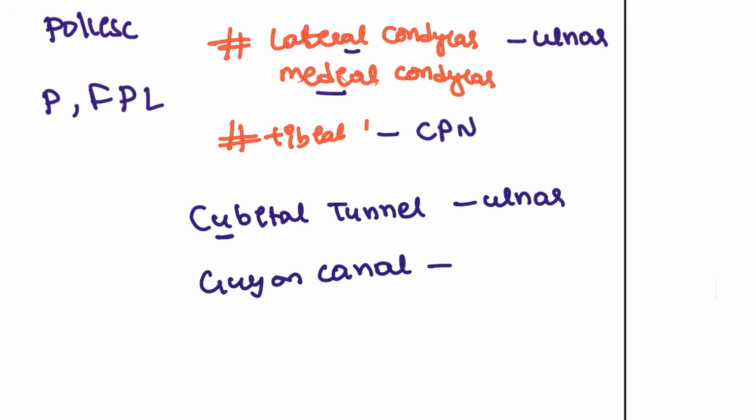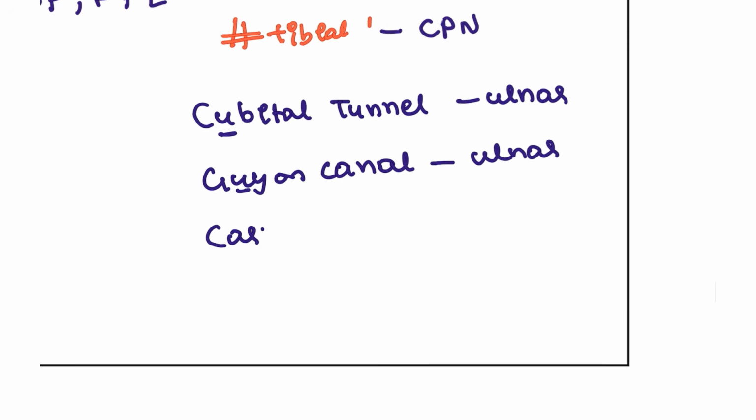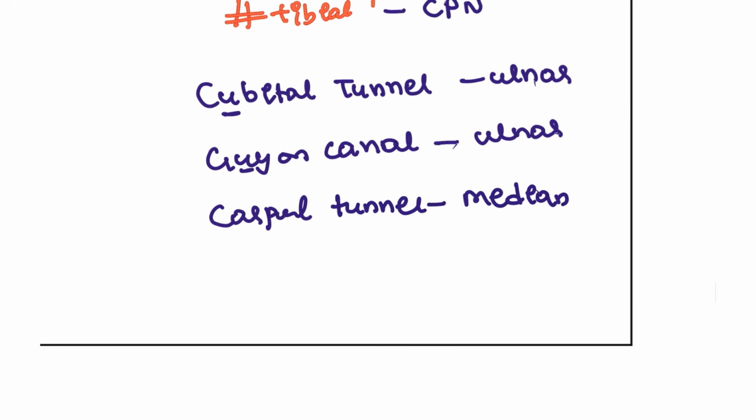So Guyon's canal is for the ulnar nerve. And carpal tunnel, you all know carpal tunnel is for the median nerve, right? Carpal tunnel is for the median nerve. So we also have two more conditions, guys.